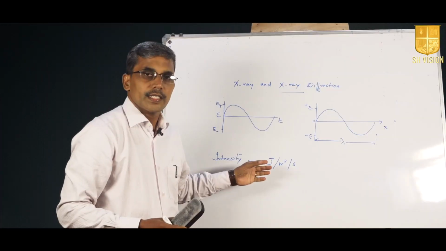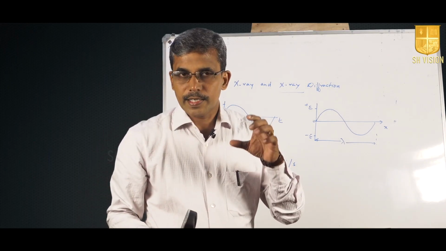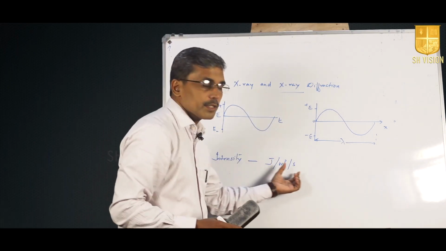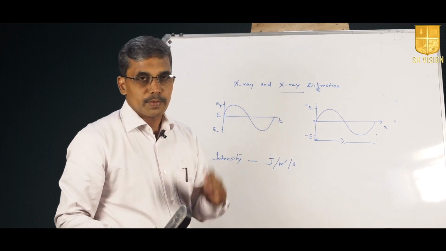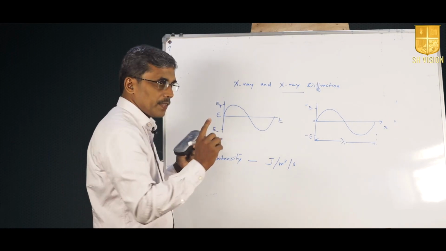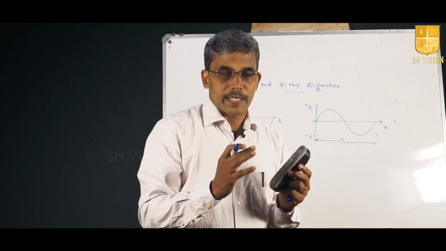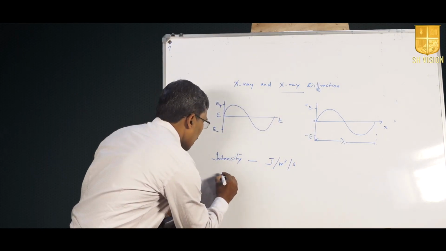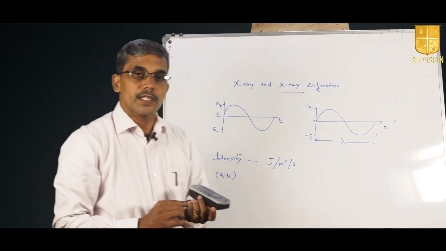But normally this measurement is quite tedious. Therefore, in X-ray measurement we do not go for absolute measurement, instead we go for relative measurements. For example, in X-ray diffraction, X-ray counts will be taken and represented in arbitrary units, which we call AU, that is arbitrary unit.